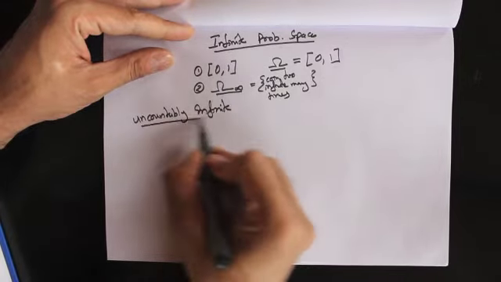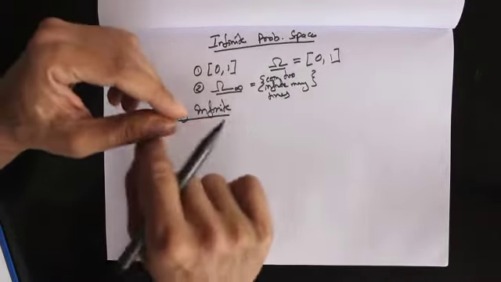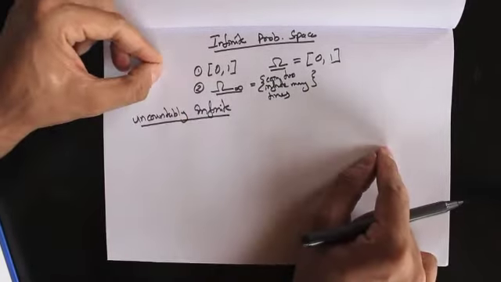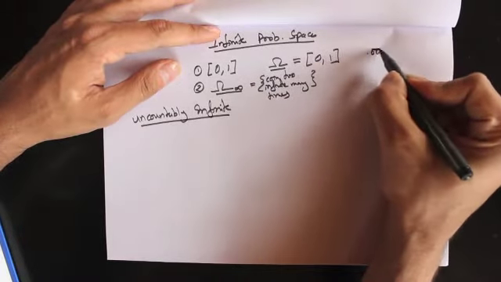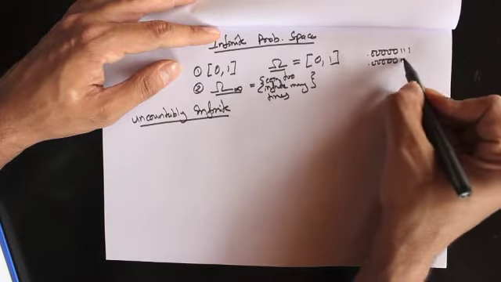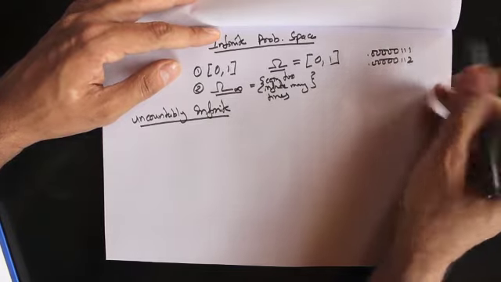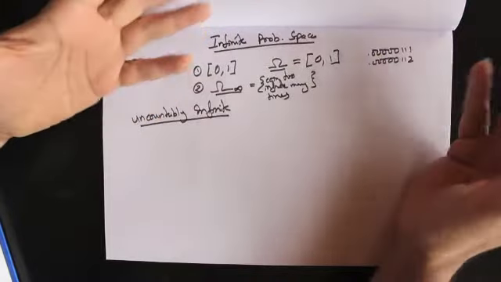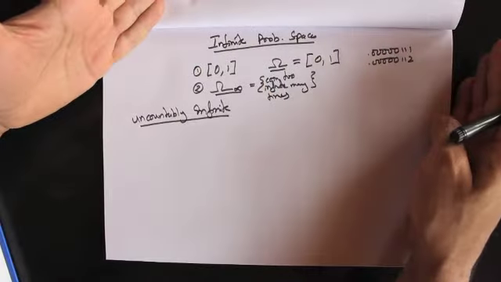Now, what do we mean by uncountably infinite? Well, by uncountably infinite, we mean that their elements cannot be arranged in a sequence. So for example, if we take two numbers here, 0.000000111 and 0.000000112, we still can't arrange them in a sequence because in between these two numbers there are going to be infinitely many more numbers, right? And in between any two numbers, there are going to be infinitely many numbers. Hence, we cannot arrange them in a sequence.